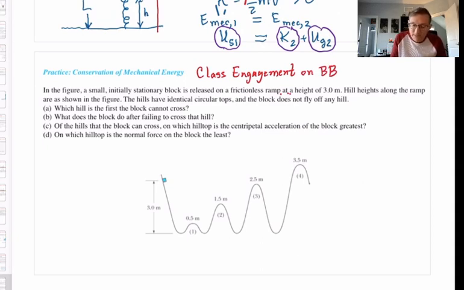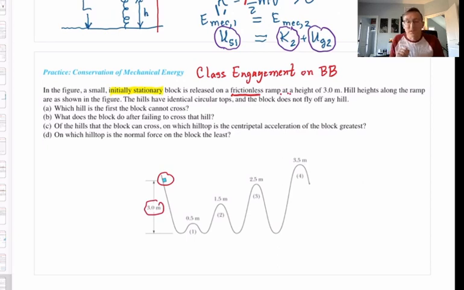Here's the scenario. It's kind of like a simplified version of a toy roller coaster. In this figure, we have a small, initially stationary block. It is released, that means its initial velocity is 0, on a frictionless ramp, okay, that's important, at a vertical height of 3 meters above what is presumably the ground or floor.